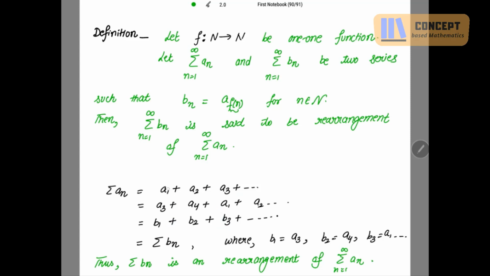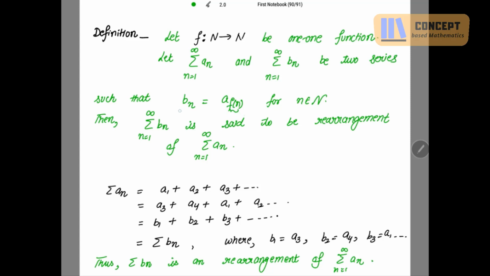After rearranging the terms of the series a1 plus a2 plus a3, I named these terms b1, b2, b3, a new series which is summation b_n, right? Where b1 is a3, b2 is a4, b3 is a1. Thus, summation b_n is a rearrangement of summation a_n. Now is it clear what b_n equal to a_f(n) means? f(n) can be a3, a4, a1, a2, a6, a7, anything.